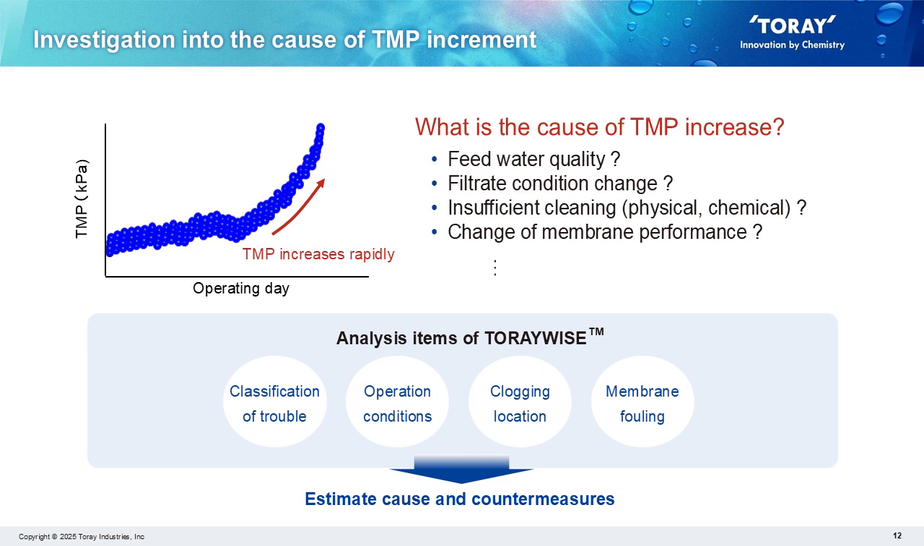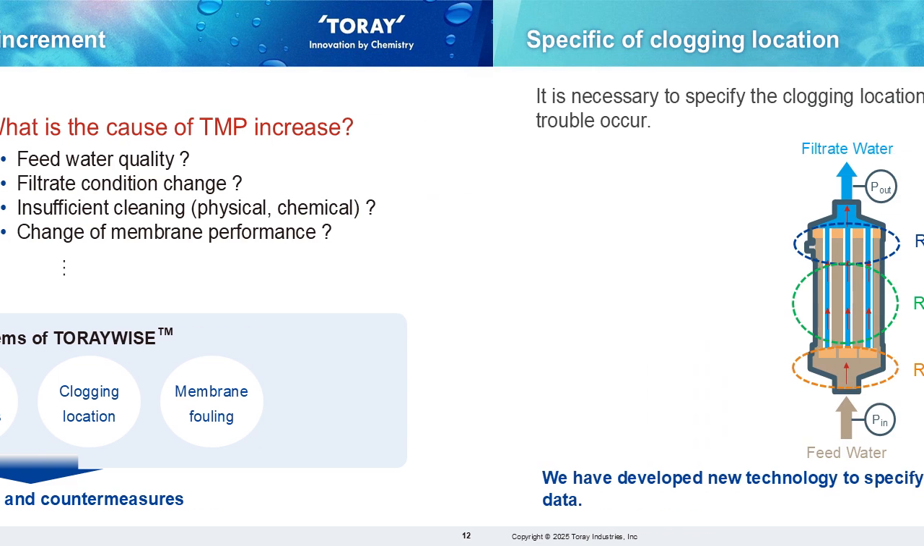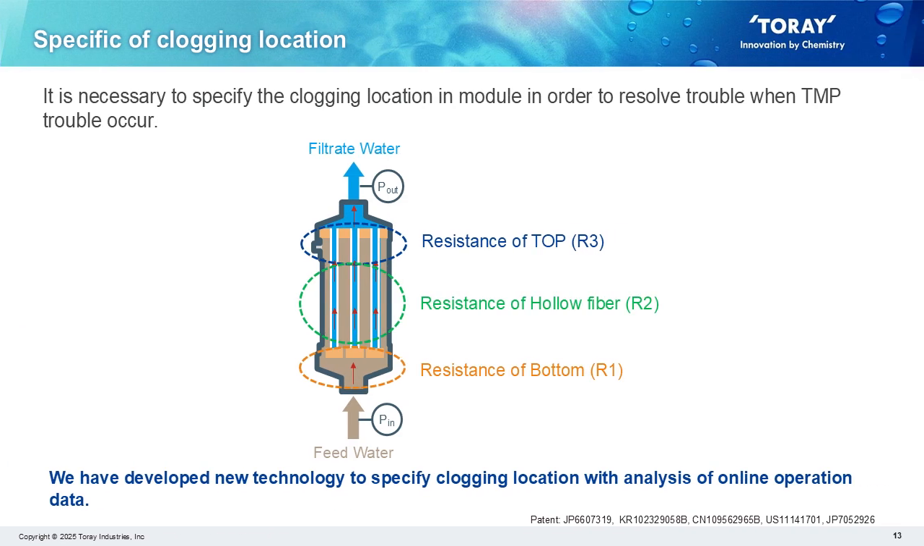It is difficult to immediately identify the cause and implement countermeasures when a TMP increase problem occurs. However, when TORAYWISE is installed, it is possible to estimate the cause of the problem from various operational data and parameters and propose countermeasures. As we mentioned in the previous slide, the clogging location in the module must be specified to resolve trouble when TMP trouble occurs.